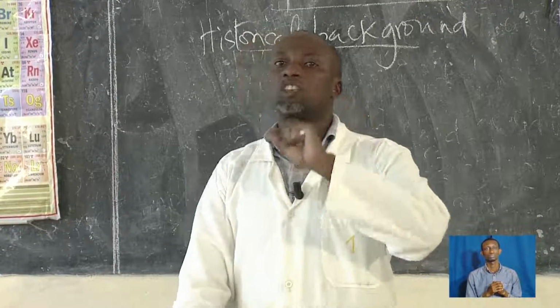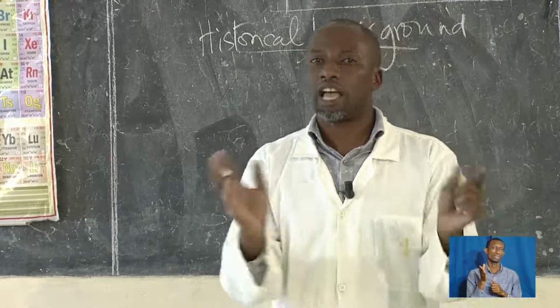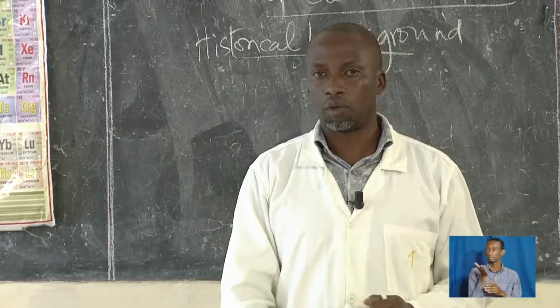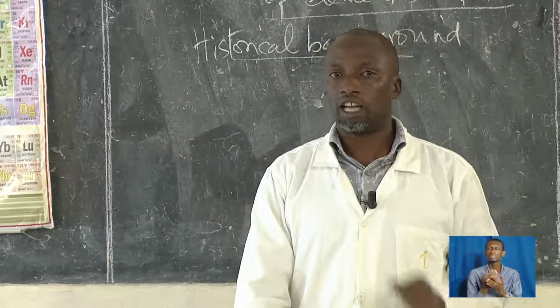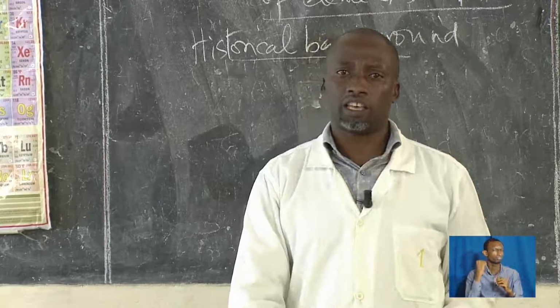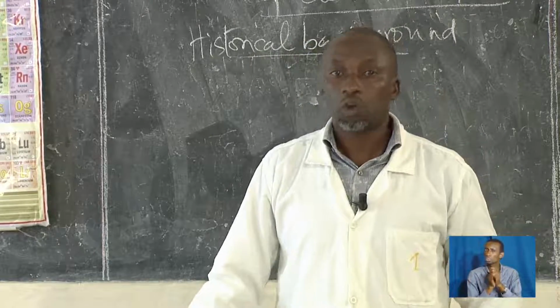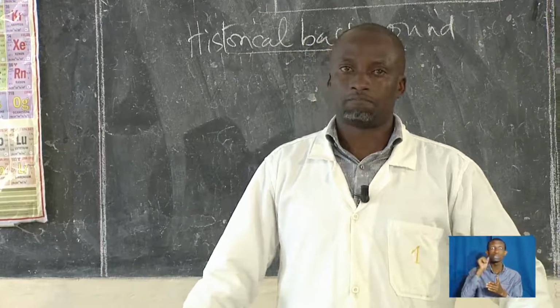It is the source of the science, this arrangement of this periodic table. It is very important. That is why we need to look at the historical background. And that's what we talked about yesterday.